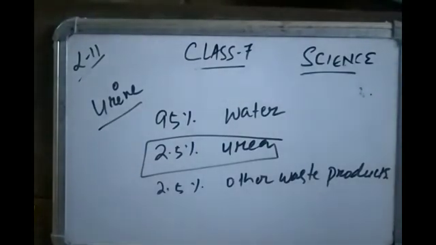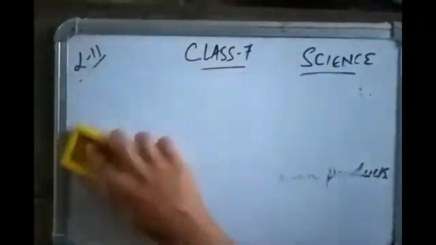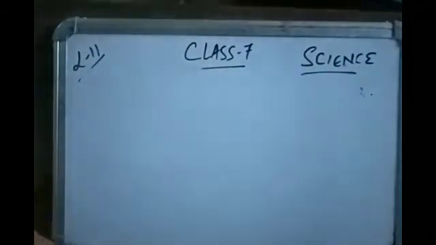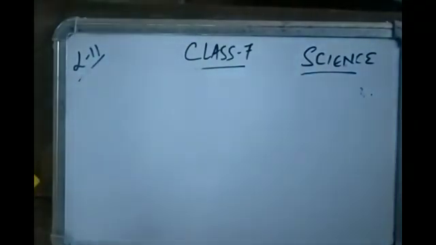The last topic is transport of substances in plants. Since the name of the lesson is transportation in animals and plants, the last topic of lesson number 11 is the transport of substances in plants.